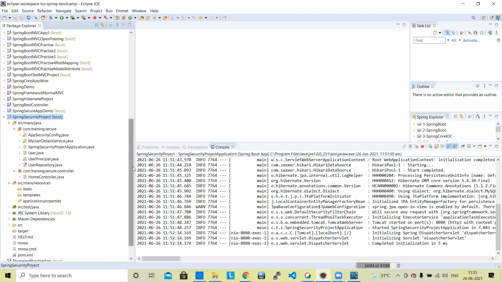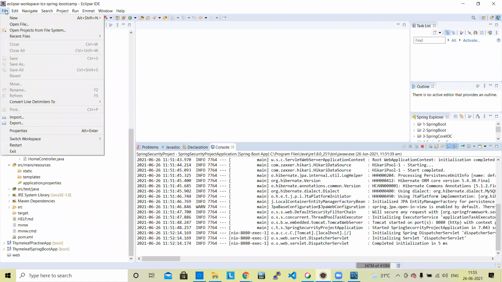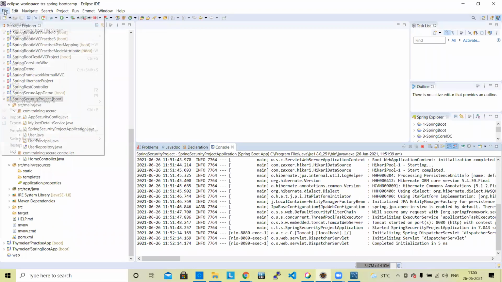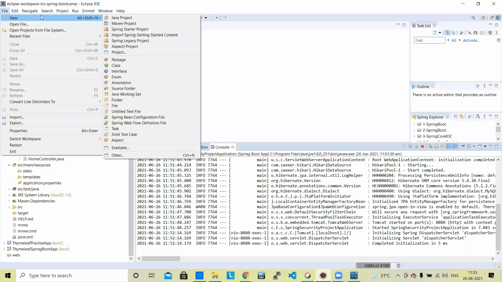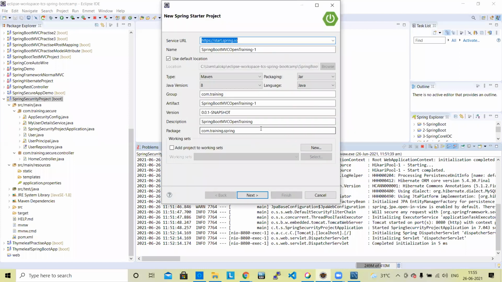Okay, so let's start a new project using Spring Security. First, you can create a new project. How are we creating the new project? Spring Starter project. Spring Starter project.